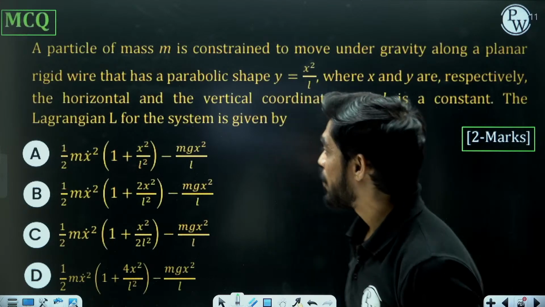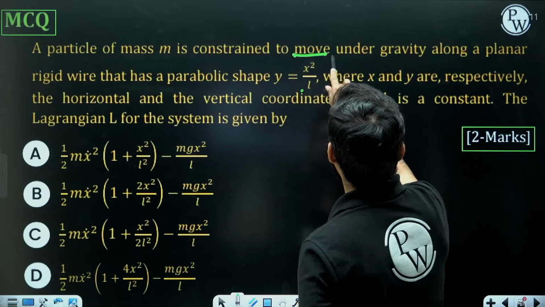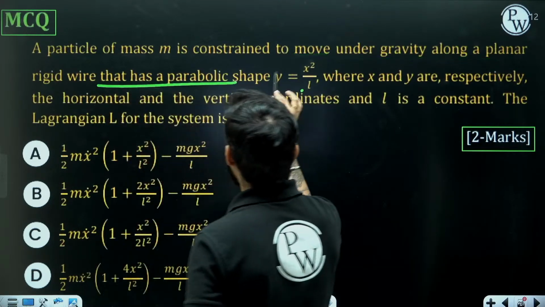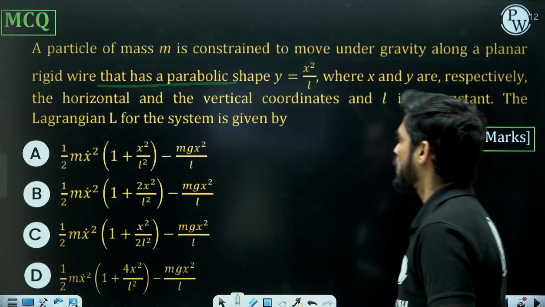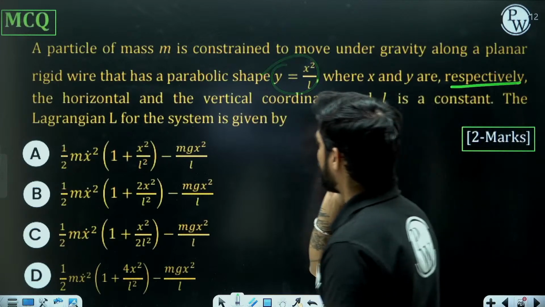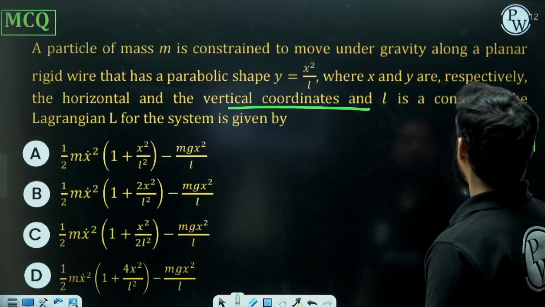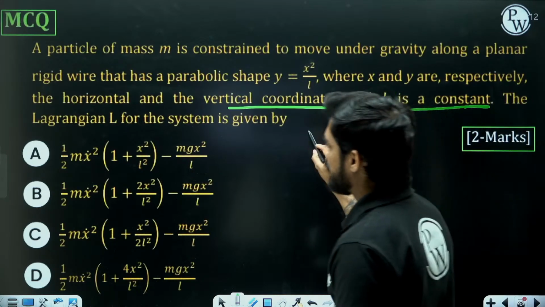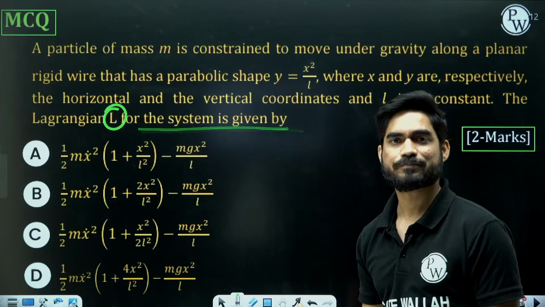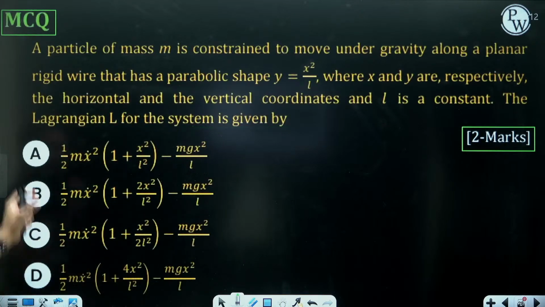Okay. So a particle of mass m is constrained to move under gravity along a plane rigid wire that has a parabolic shape y equals to x square by L, where x and y are respectively the horizontal and vertical coordinates and L is a constant. The Lagrangian capital L for the system is given by. So let's solve this one. This is from Lagrange's equation.